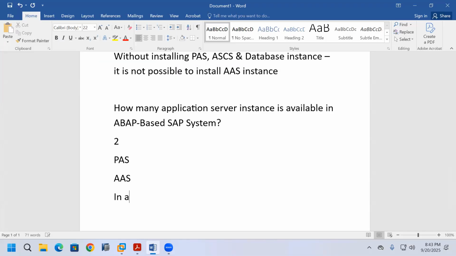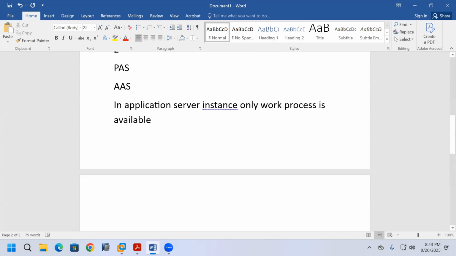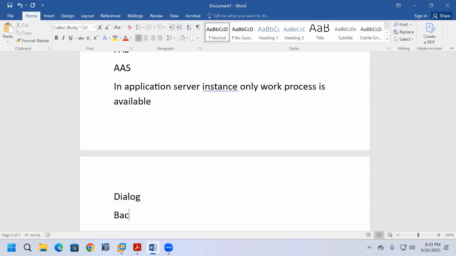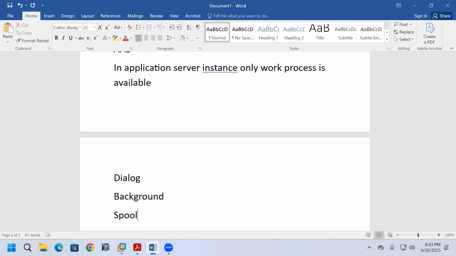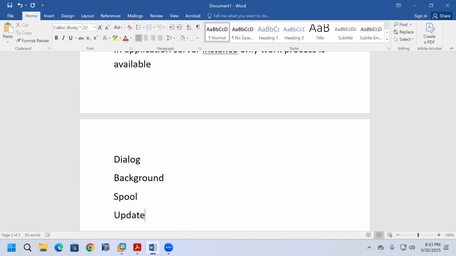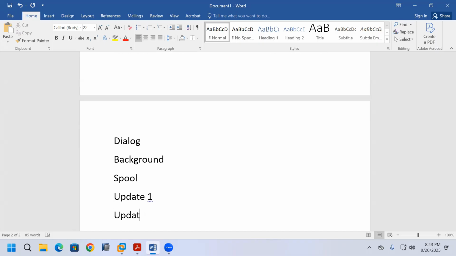In the application server instance only, work processes are available. What are the work processes there? Dialog, background, spool, update 1, update 2.